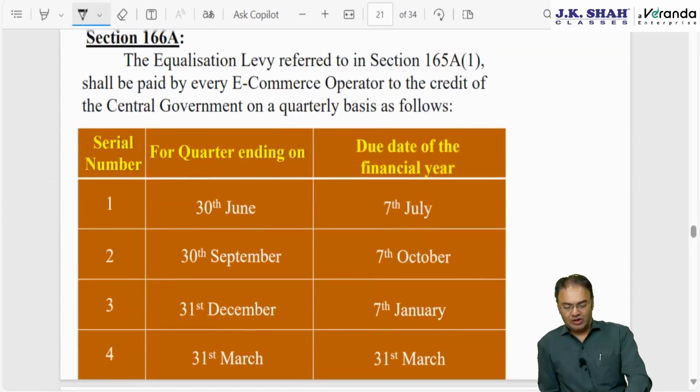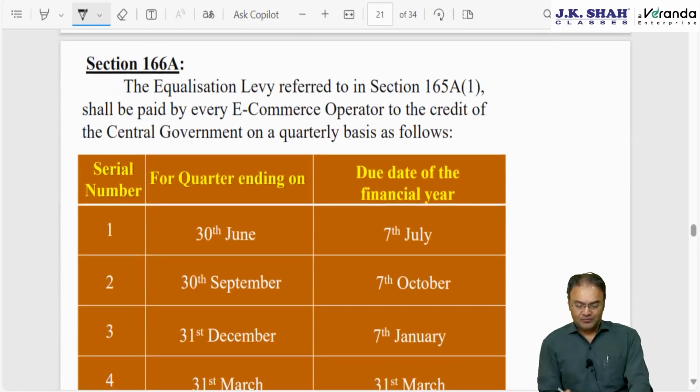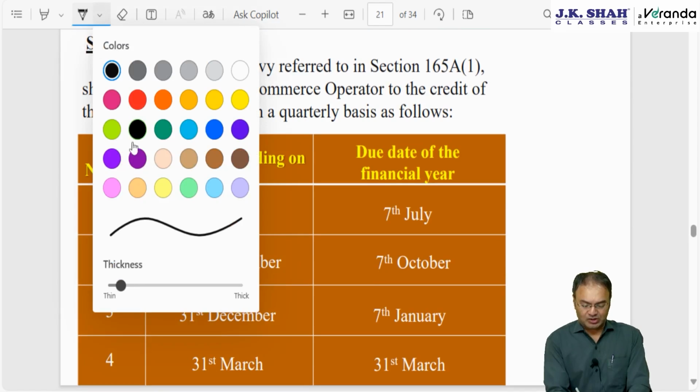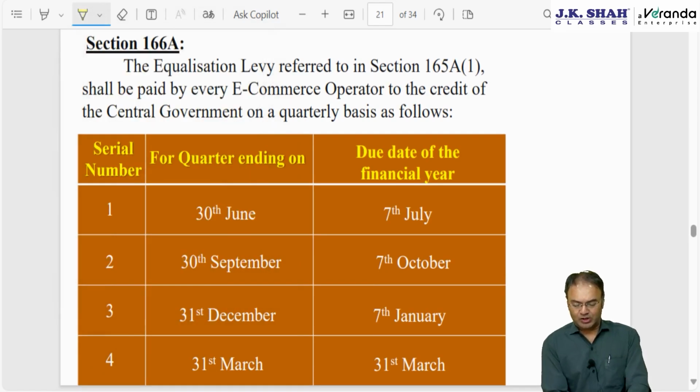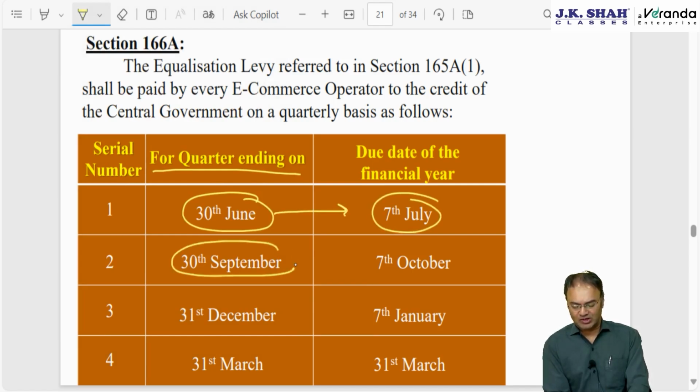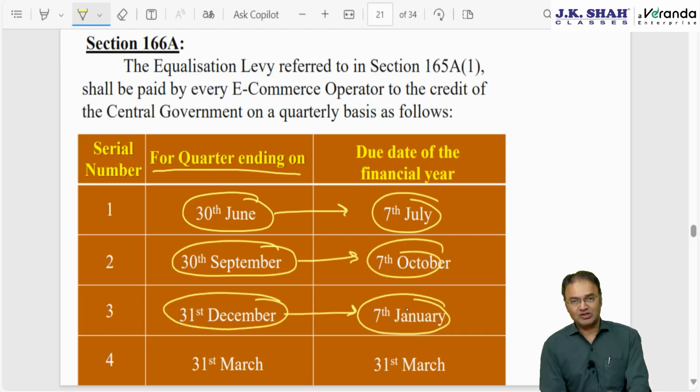Okay. Now 166A, by what date is this to be deposited? The 2% equalization levy is to be deposited on a quarterly basis. For the quarter ending 30th June, April, May, June, it is deposited by 7th July, 7 days from the end of the quarter. Next quarter, July, August, September, deposit by 7th October. October, November, December, deposited by 7th January.